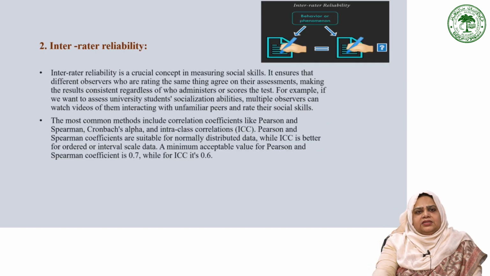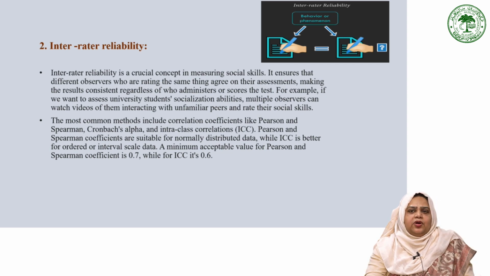The next method is inter-rater reliability. This reliability is very important in measuring social skills. It refers to the level of agreement among different individuals when assessing the same thing. This is important because it ensures consistent results regardless of who administers or scores the test.